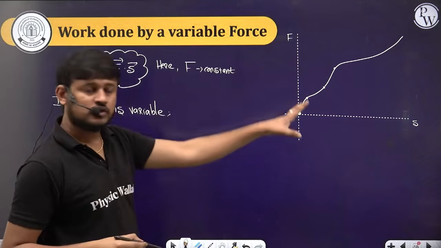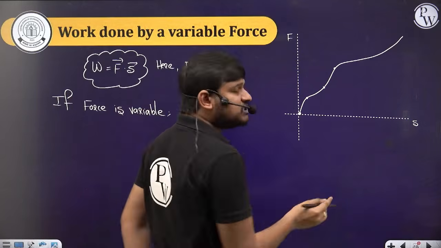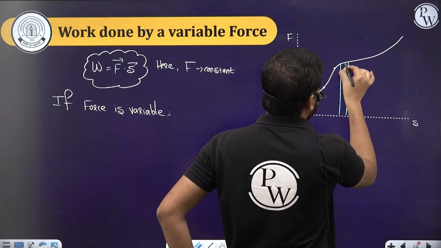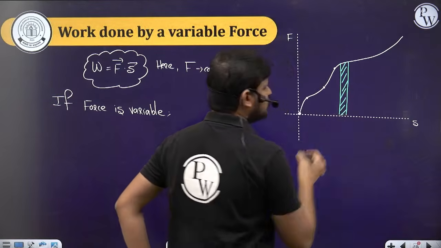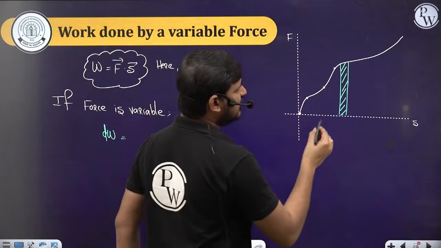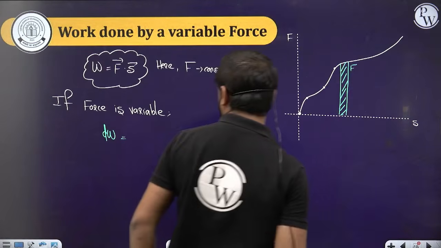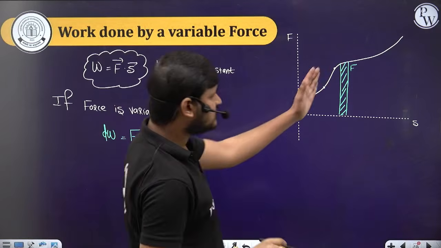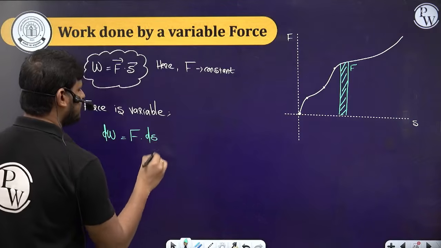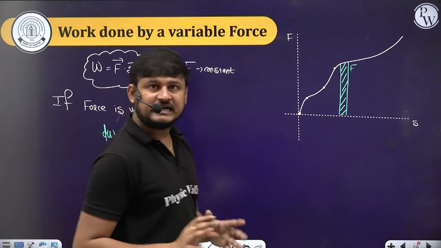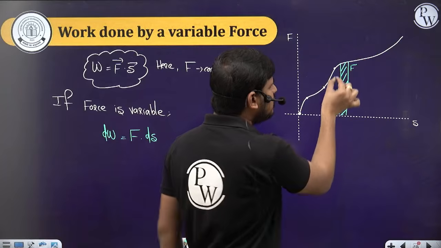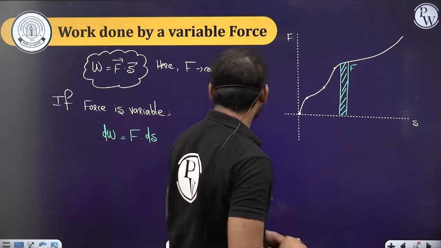so then what do we do? Here let me find the small work done at one place. Let's suppose here I am finding the very small work done in this portion. The very small work done in that portion, dW, is equal to, let the force acting at this point be some force F, and then into the small displacement, let it be ds. So that means I calculated, so throughout this is the total work done, right? Here I am finding the small work done in moving from here to here.